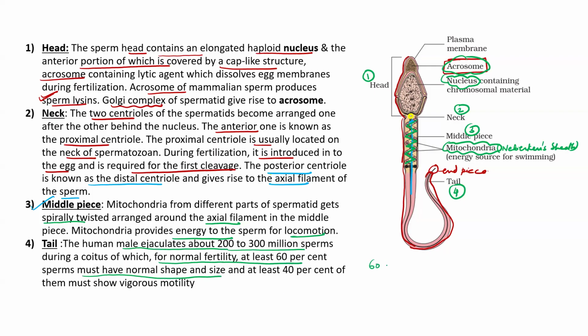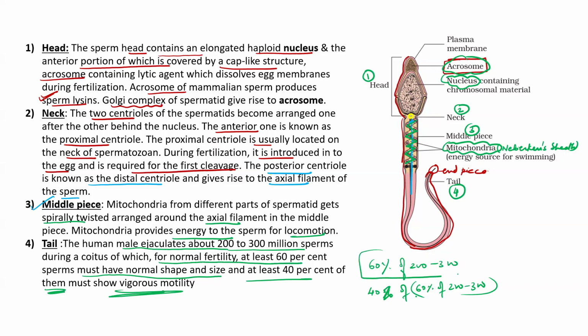Means 60% of 200 or 300 million should have normal shape and size, and 40% of this should have vigorous motility. 40% of them, means it's not of the total. Whatever answer you get from here, of that answer, at least 40% should have vigorous motility to bring about fertilization.